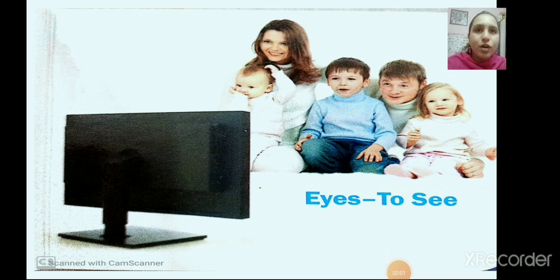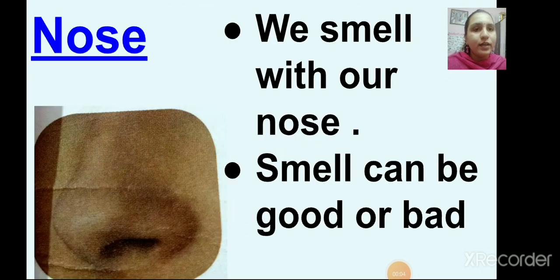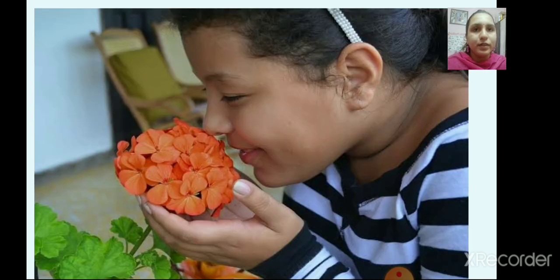Next sense organ is nose. Okay, next sense organ is what? Nose. We smell with our nose, right? Smell can be good or bad. See in the picture, a girl is smelling a pleasant smell of a flower with the help of her nose, right?